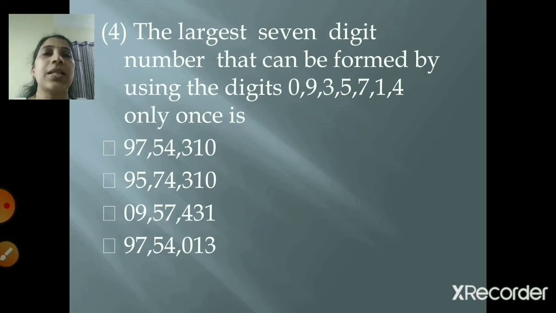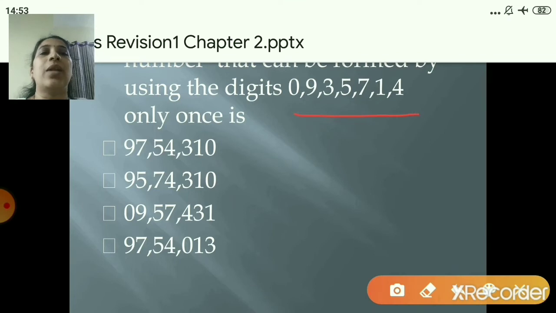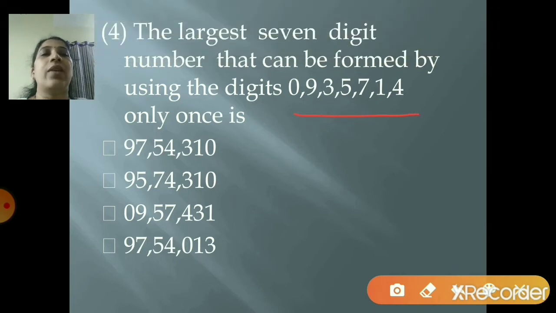The largest 7-digit number that can be formed by using the digits 0, 9, 3, 5, 7, 1, 4 only once is, and they have given you 4 options. So you have to make a 7-digit number by using these digits 0, 9, 3, 5, 7, 1 and 4, and it should be the largest one, right?